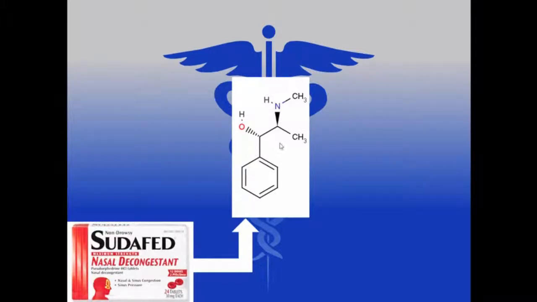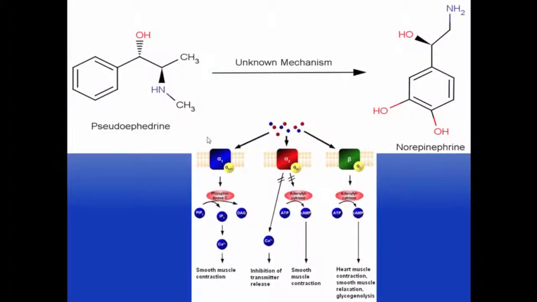To understand this, we must first understand how the structure of pseudoephedrine functions in our body. Pseudoephedrine has a secondary amine, an alcohol, and an aromatic ring. This relatively simple structure of pseudoephedrine has a measurable value as a nasal decongestant that relieves pain, pressure, and congestion. Although the mechanism of action of pseudoephedrine in the human body is still undergoing research, we know that it aids in the release of a neurotransmitter known as norepinephrine.